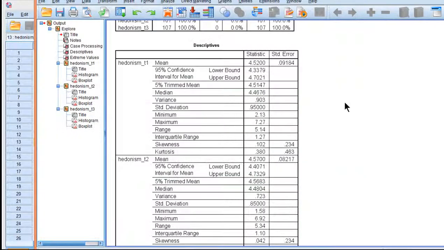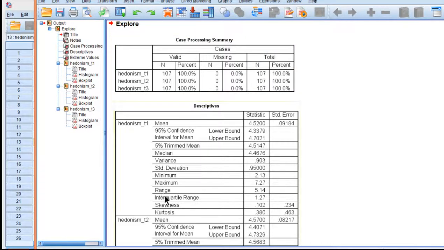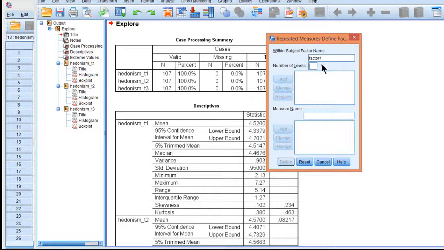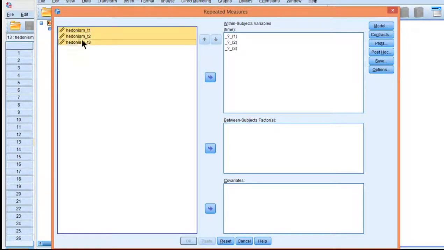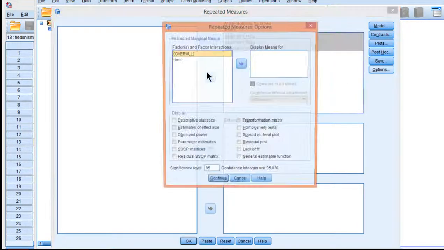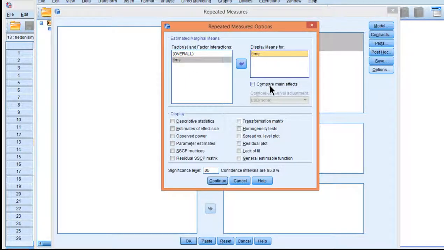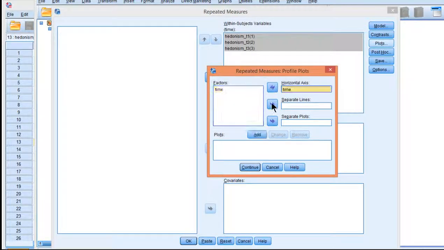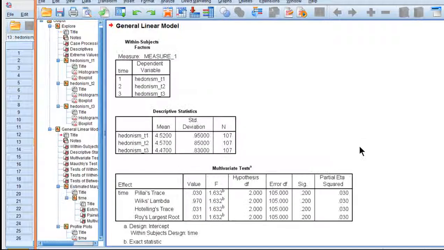And check sphericity. Well, we can check that once we do the analysis, which is a one-way repeated measures ANOVA. And we've got 3 time periods. And define, we'll put our 3 time periods here, and we'll click on options. We want to do the Fisher's LSD, assuming the sphericity assumption will be satisfied. Descriptive statistics, effect size, continue, and plots. Put the horizontal axis there, add it here, and click OK, and let's see what happens.